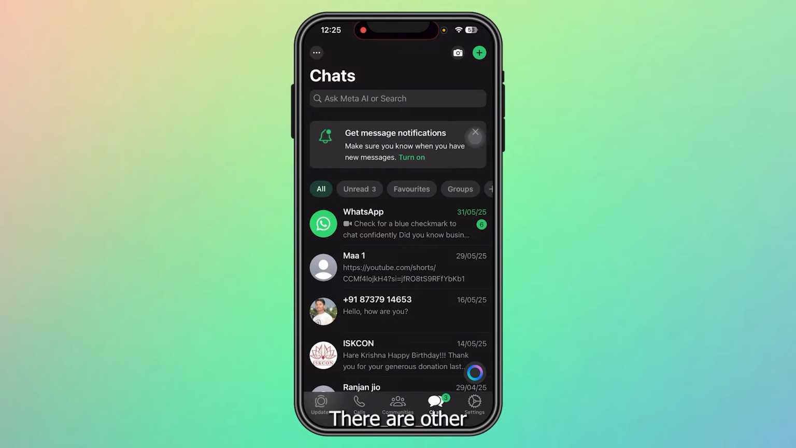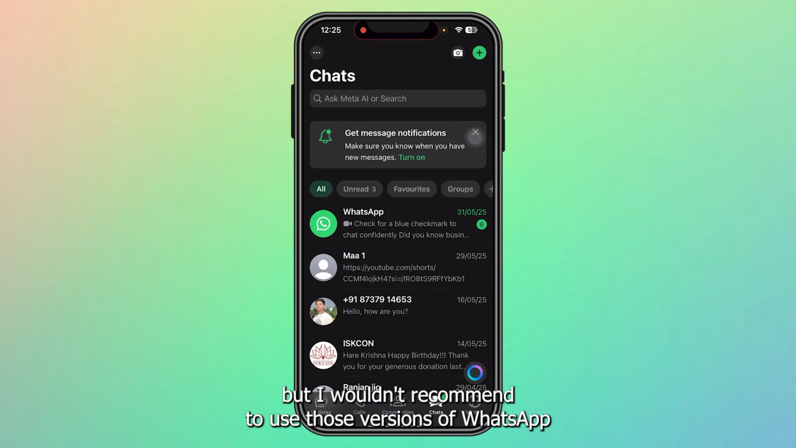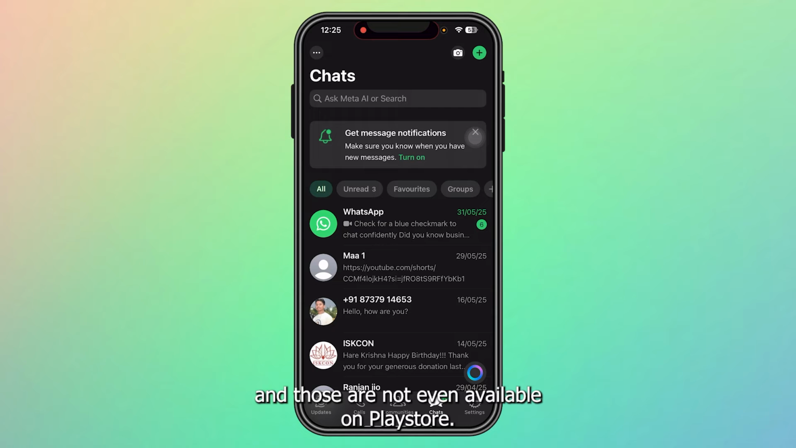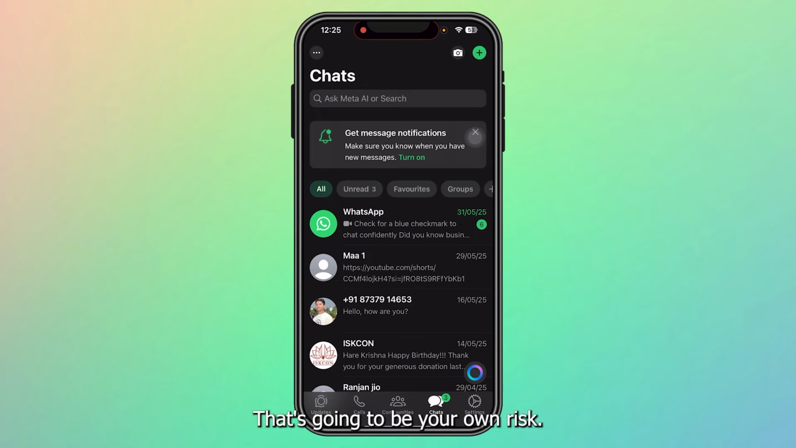There are other versions of WhatsApp. I can't name them. If you use those versions, then maybe it's possible, but I won't recommend to use those versions of WhatsApp, and those are not even available on Play Store. That's gonna be your own risk.